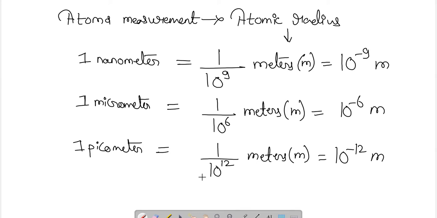These are the units used for the measurement of atoms, because they are very tiny. We can't even imagine how tiny they are. Hence, in order to measure atoms, such very small units are used.